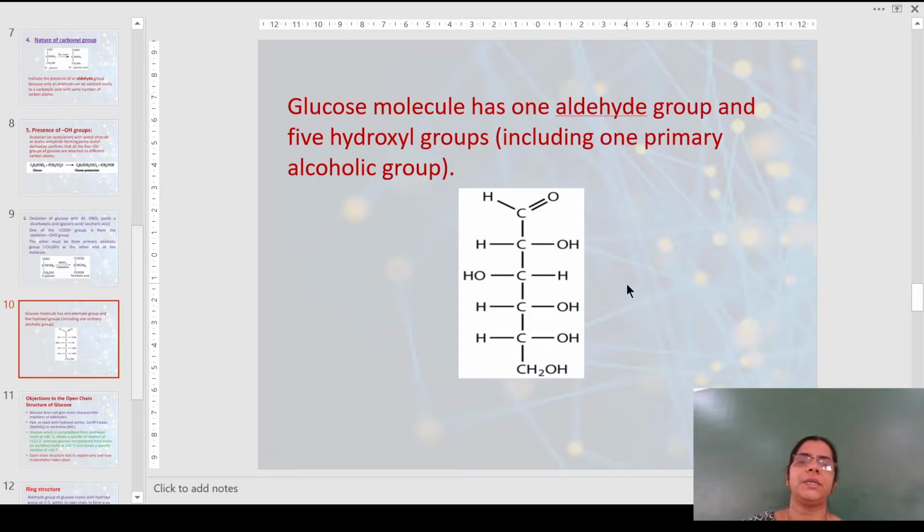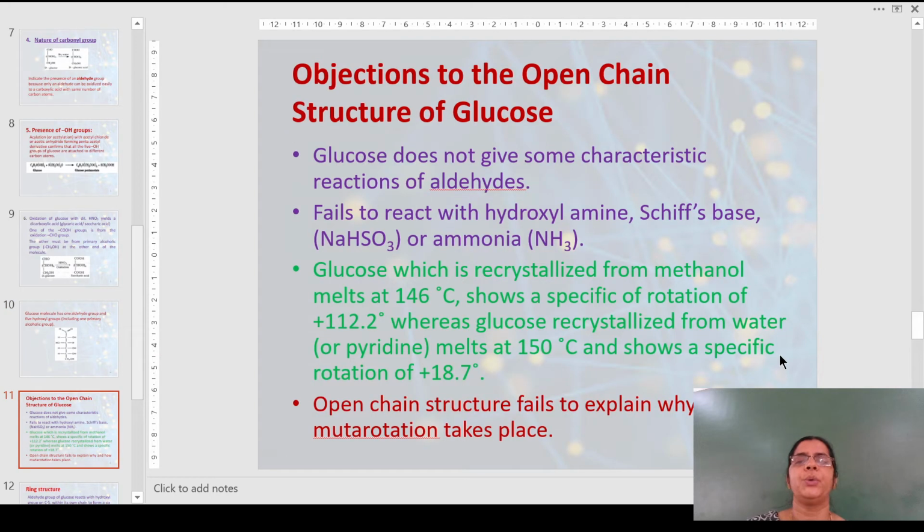Based on all these things, the following structure was given to glucose. That is aldehyde, then OH, H, OH and OH on these 4 carbons and a primary alcoholic group. This is known as the open chain structure for glucose. But this structure was not accepted as there were certain objections to the open chain structure.